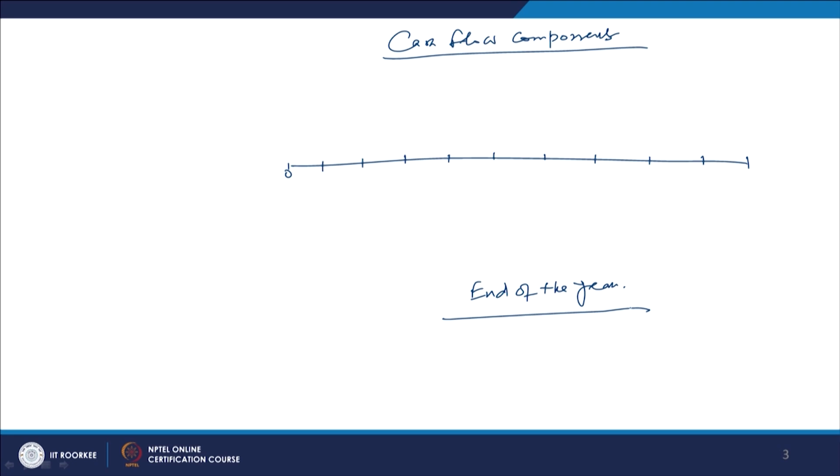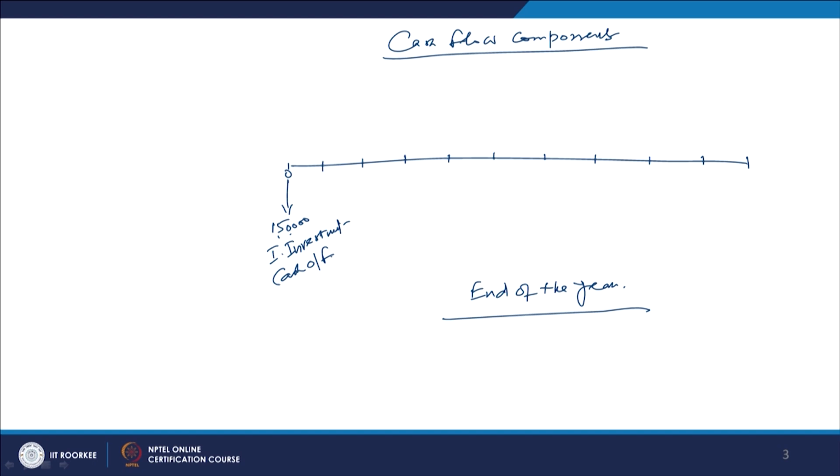Whether it is cash outflow or cash inflow, at the end of any year, how much cash flow has taken place. So, in the first case you call it the cash outflow in this year, and we call it 150,000, and you can call it the initial investment also. This is the initial investment, or in a way you call it the cash outflow, right. So, at the end of period 0, we have to shell out 150,000 rupees or make an investment of 150,000 rupees. This is my cash outflow.